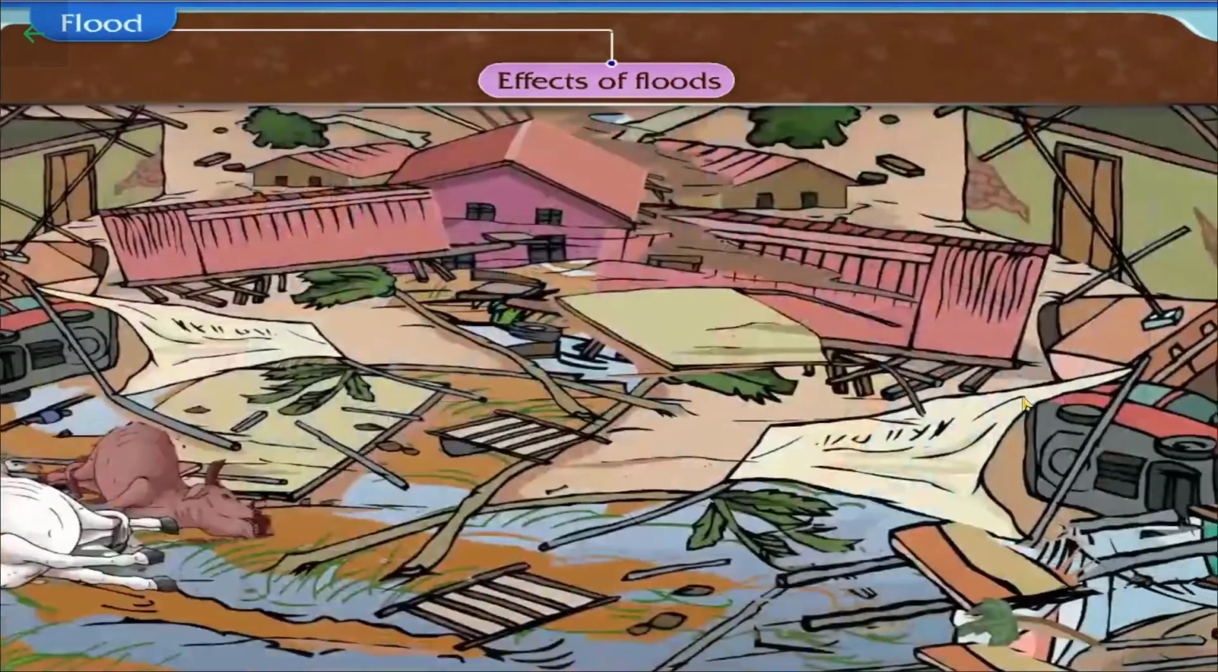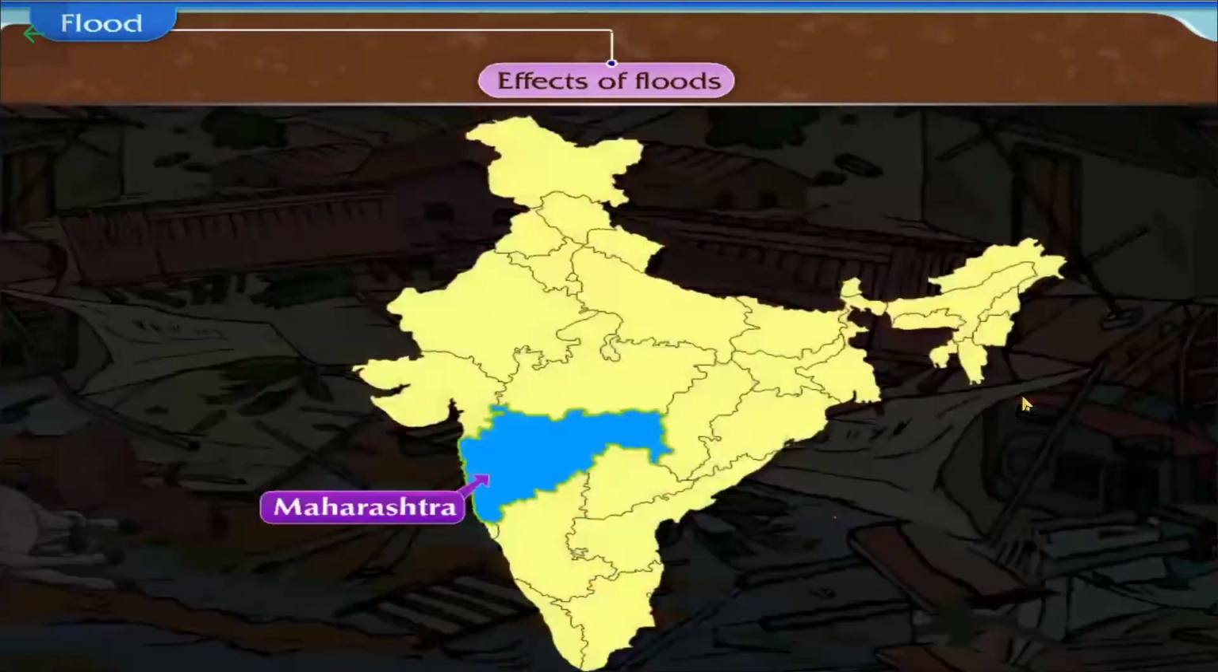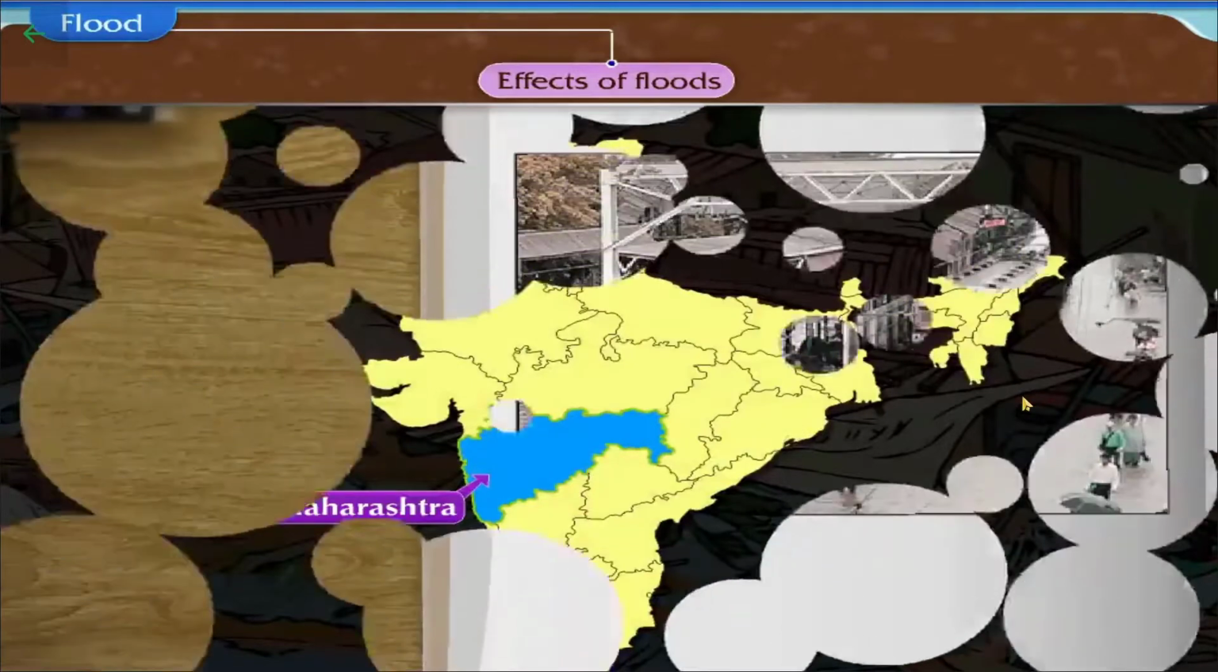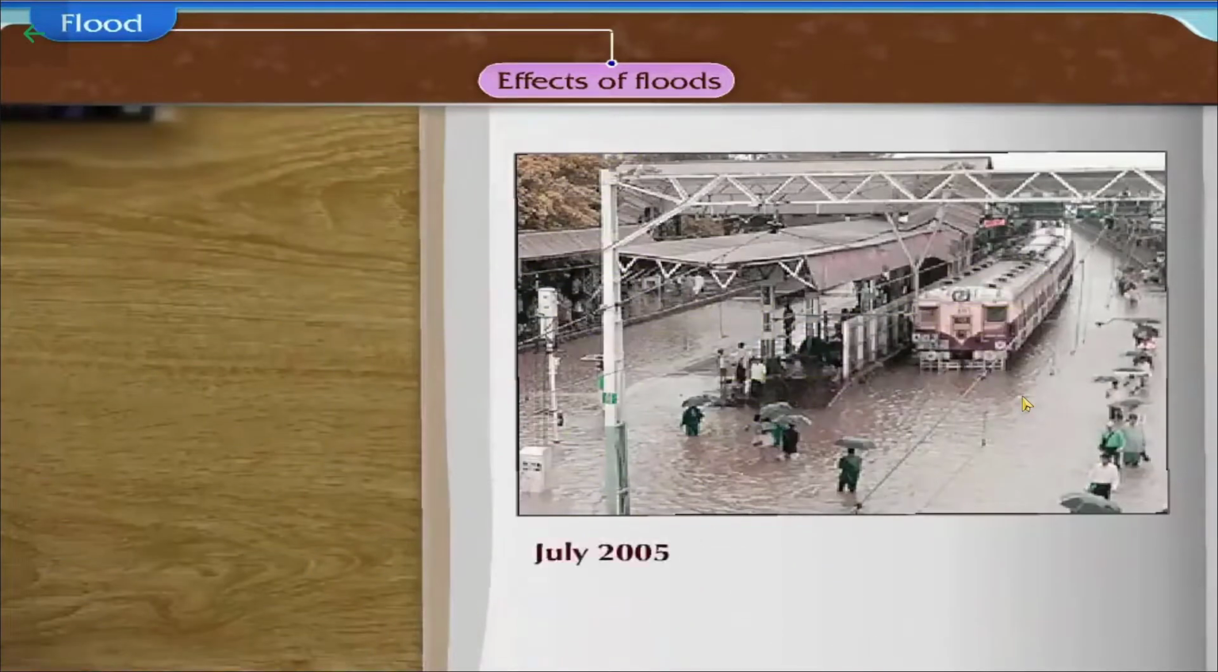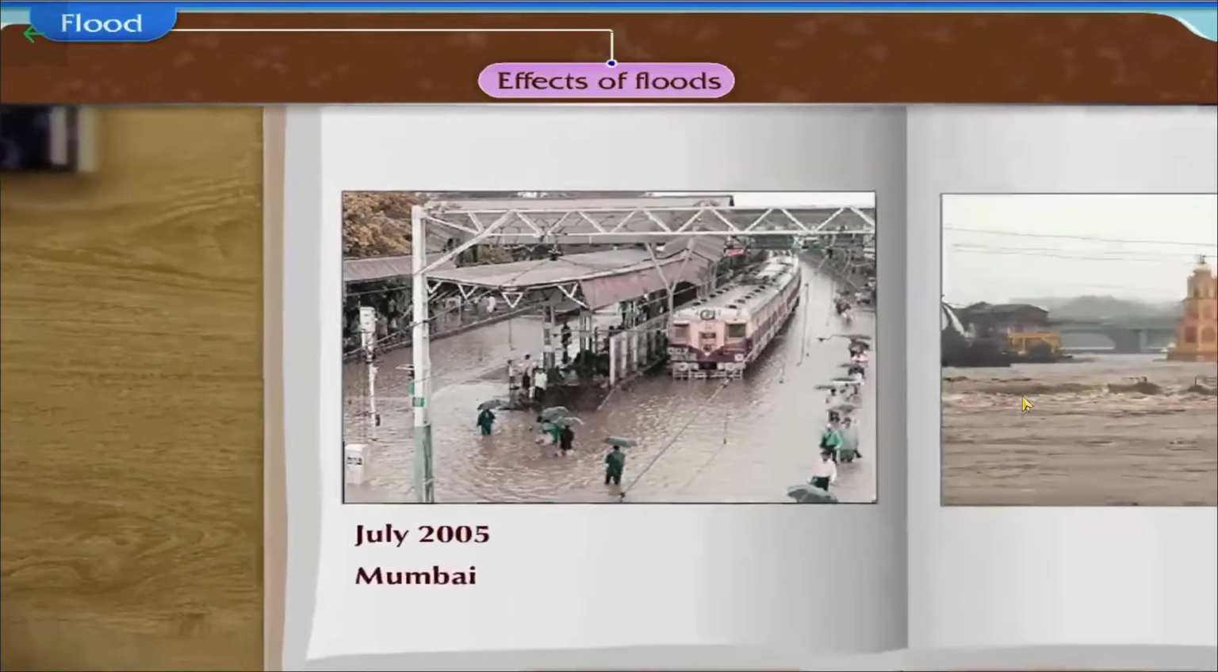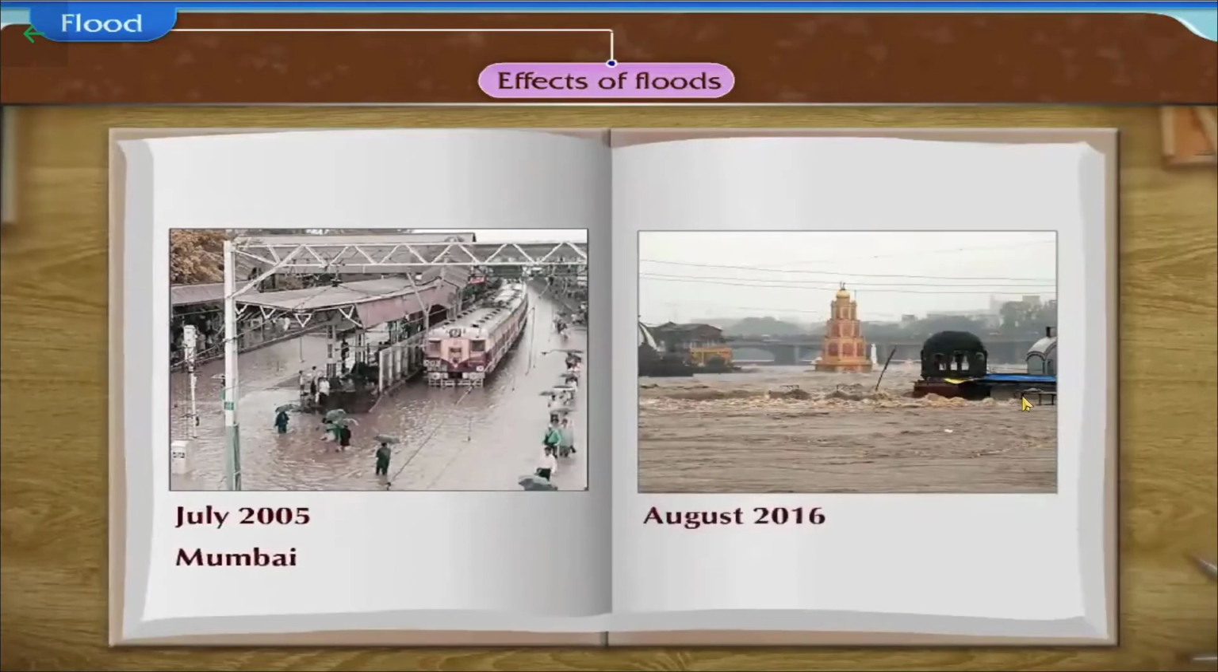Such effects of floods are evidently witnessed in Maharashtra in the last few years. For instance, in July 2005, many people had lost their lives in the floods caused by heavy rains in Mumbai. In August 2016, people died due to flooding caused by heavy rains in Nashik. Both the cities as well as the people had to suffer from huge property loss and after effects of floods.